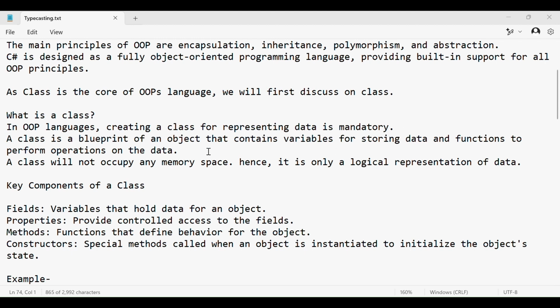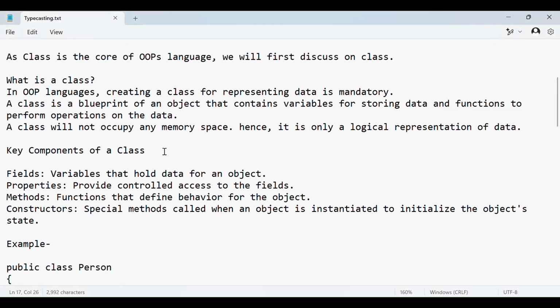A class is a blueprint of an object that contains variables for storing data and functions to perform operations on the data. A class will not occupy any memory space. Hence, it is only a logical representation of data. There is no physical memory space that a class occupies.